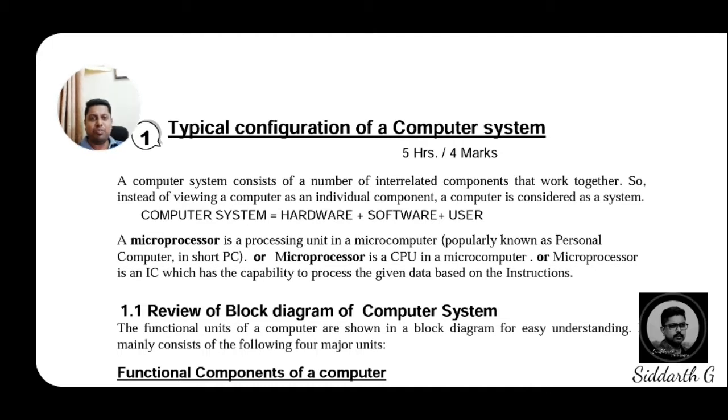Today I am going to present Second PU first chapter in Computer Science, that is Typical Configuration of a Computer System. Dear students, before going to this chapter, let us discuss